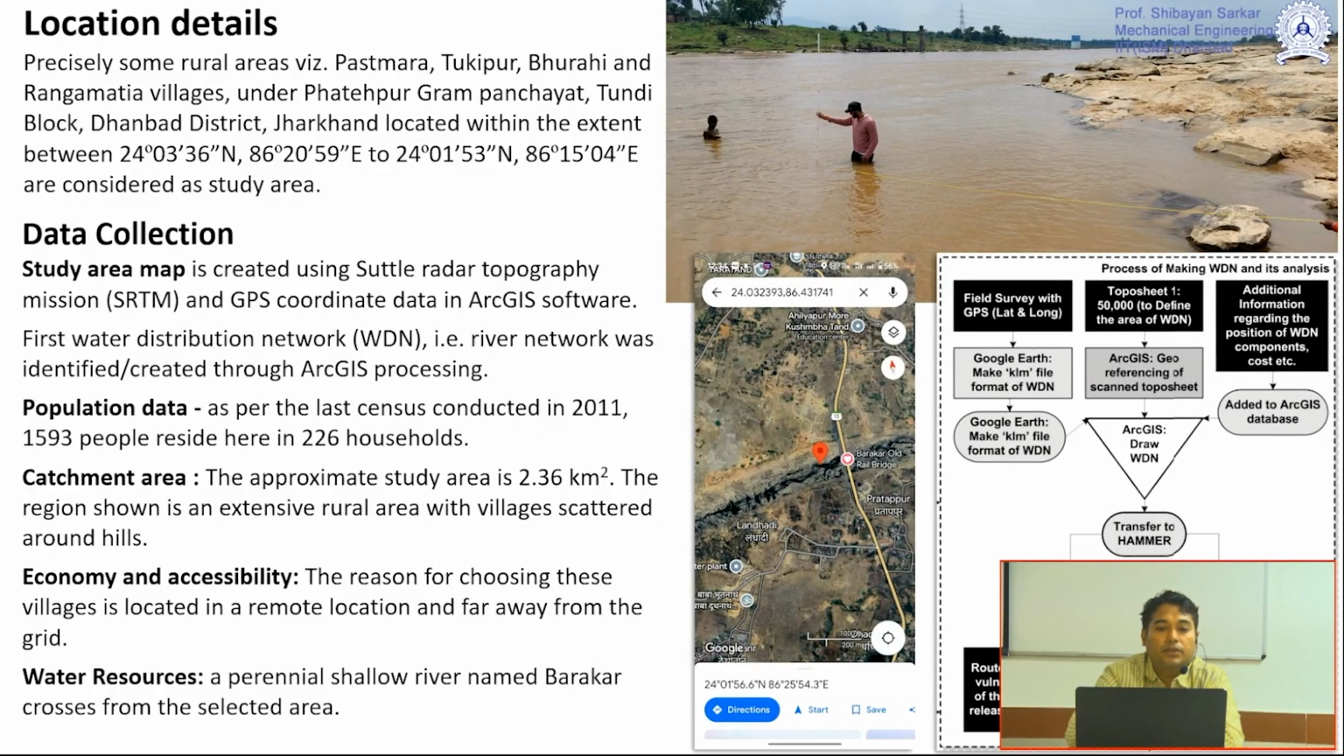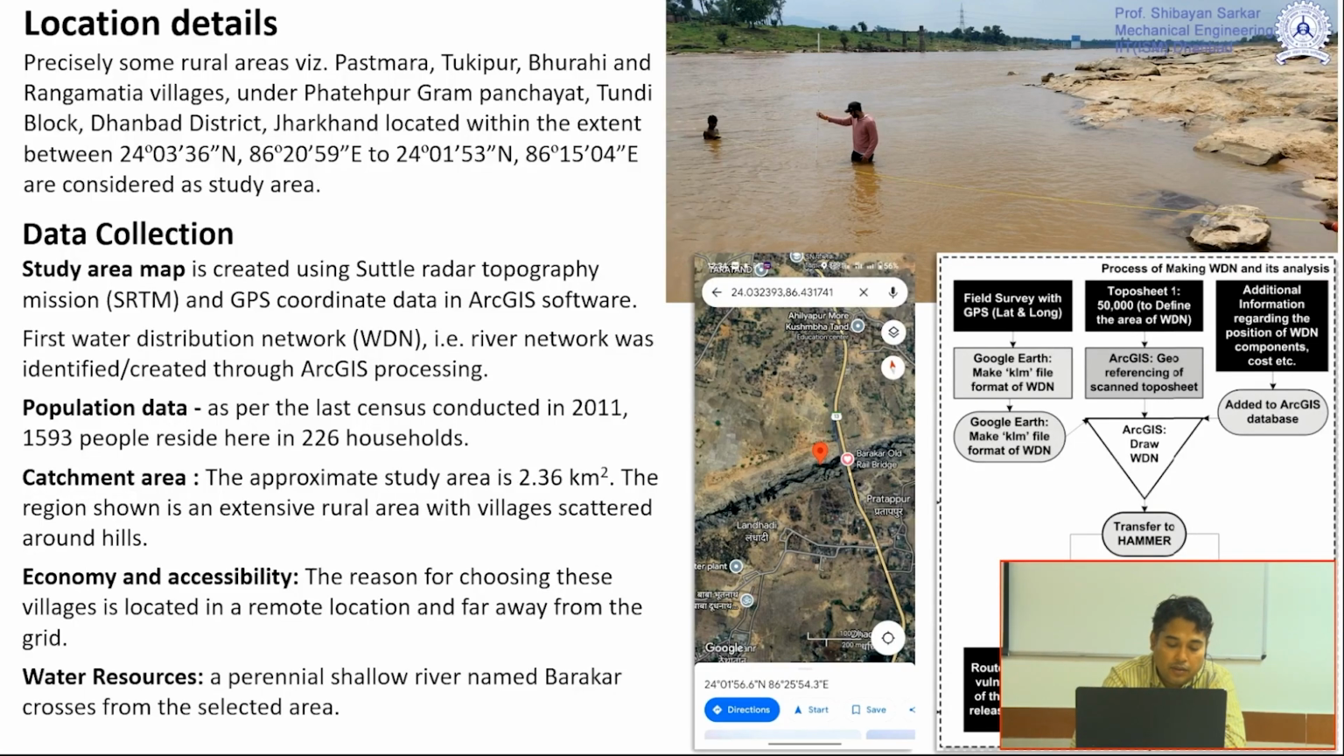Now this particular area belongs to Pastmara, Tukipur, Bhurahi and Rangamatia village under the Fatehpur Gram Panchayat, Tundi block, Dhanbad district, Jharkhand. While we selected this particular area, we actually made certain surveys to see where we can perform such an exercise.